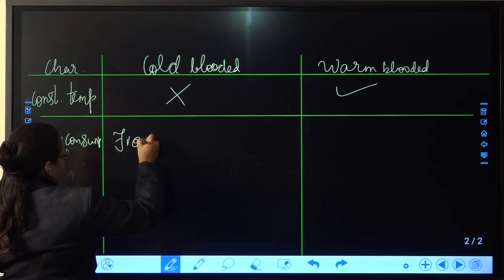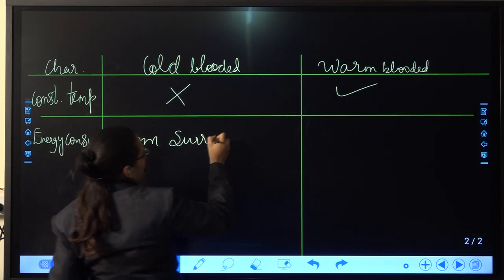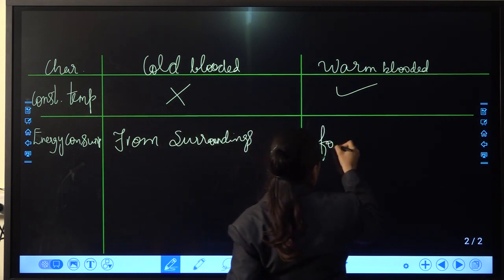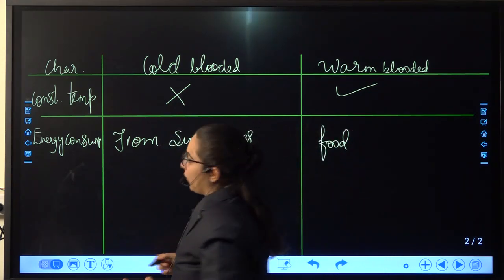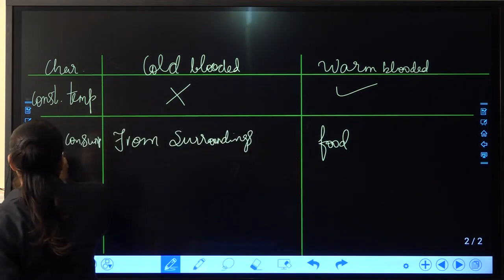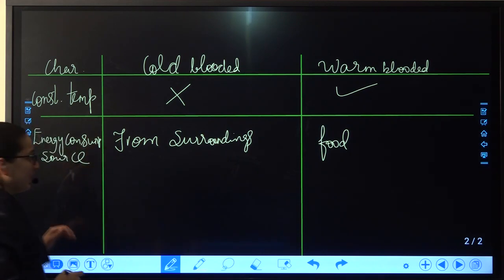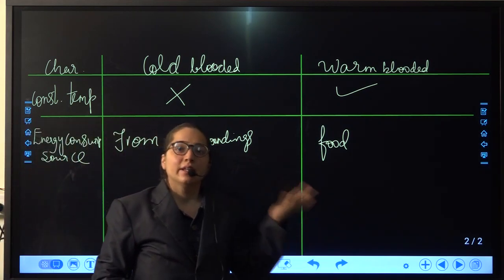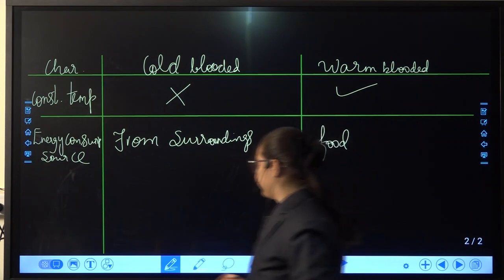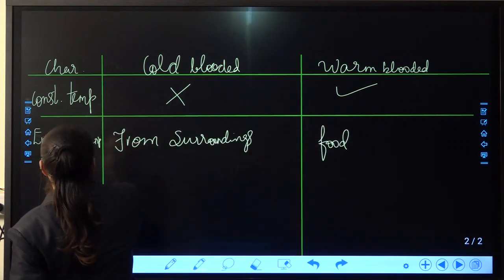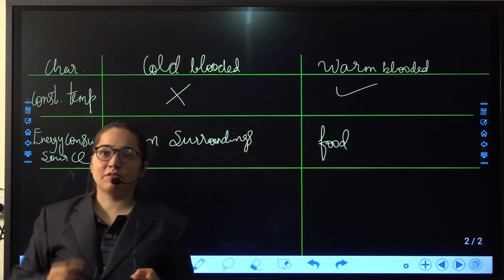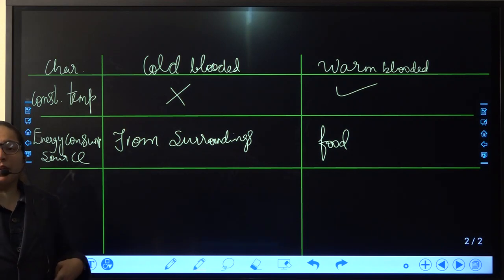While here, these people obtain energy from the food they eat. More precisely speaking, the cold-blooded are getting it from the surroundings, and that's why they are facing the problem and adapting to the change. Whatever food the warm blooded is eating, from that the energy will be retrieved.